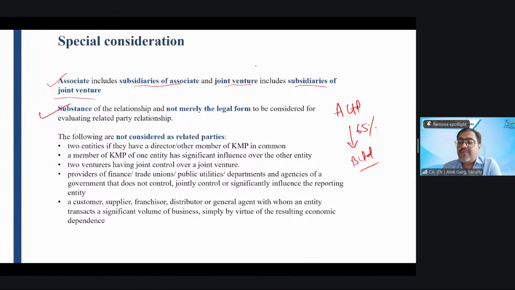Why? Because control includes power over the investee, exposure or right to variable returns, and the ability to use the power to affect the investee's returns, B Limited's returns. So in this case, A Limited was stopped by the government. A Limited cannot exercise any power, and hence, going by the substance, A and B Limited are not parent and subsidiary because A is not controlling. Is that clear? Did you understand this?